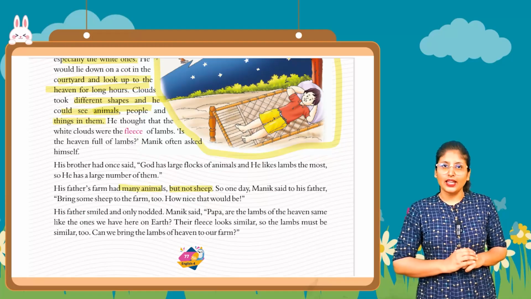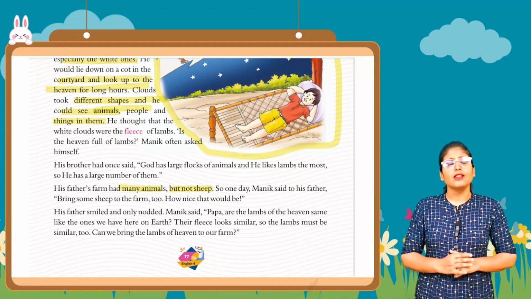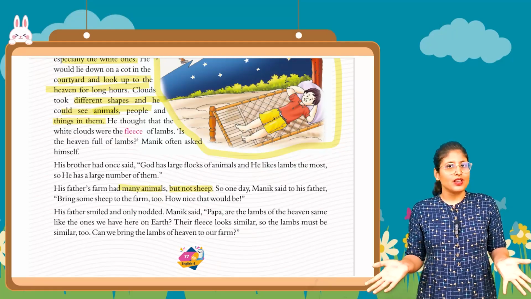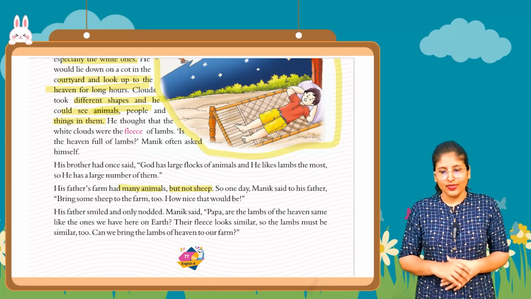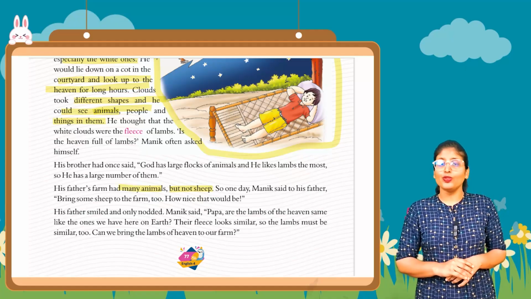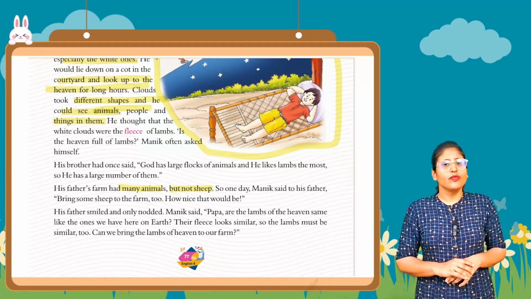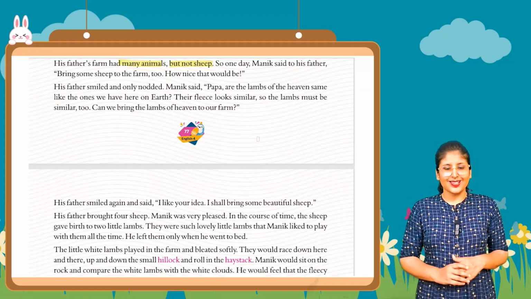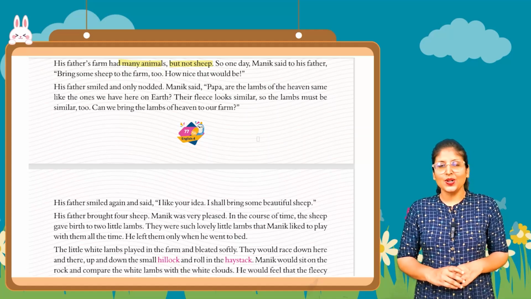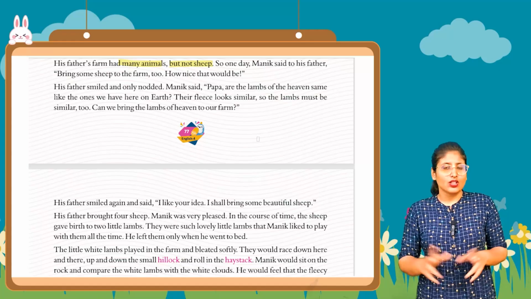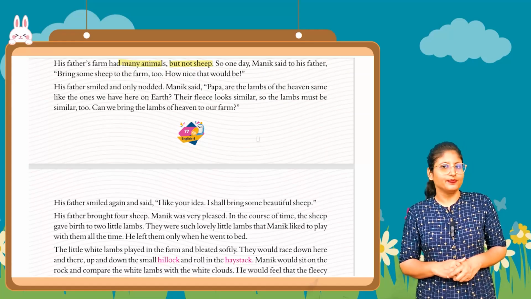In Manik's father's farm there are lots of animals, but one animal, that is sheep, is not there in their farm. So one day, Manik said to his father, bring some sheep to the farm too. We have lots of animals, but we don't have the sheep. Please bring sheep to our farm. His father smiled and only nodded. Sometimes your father is also doing this. If you're saying something, your father is also saying like this.